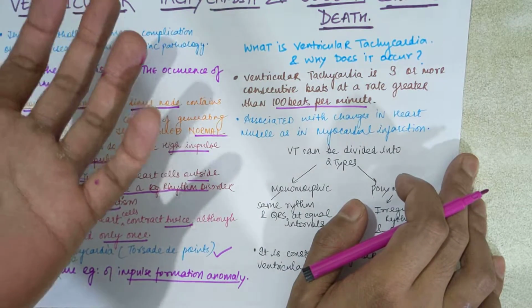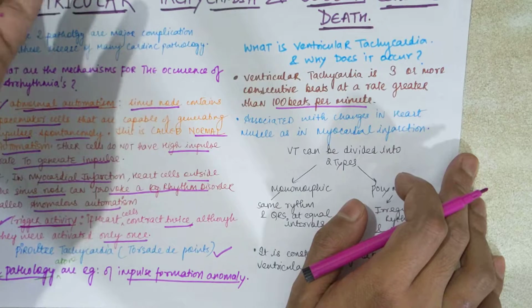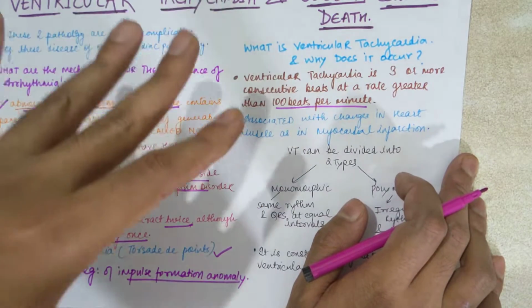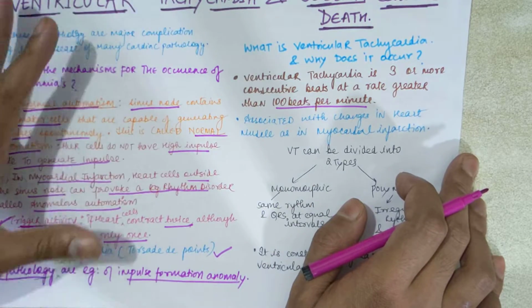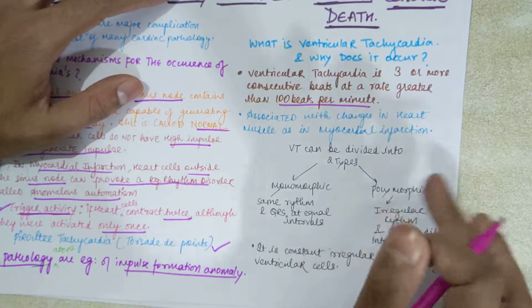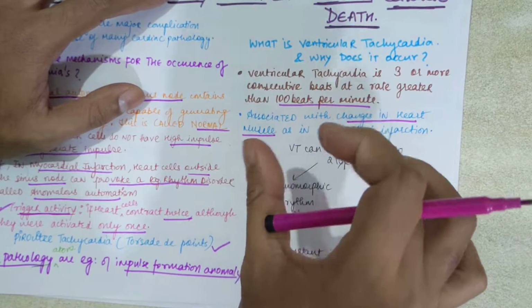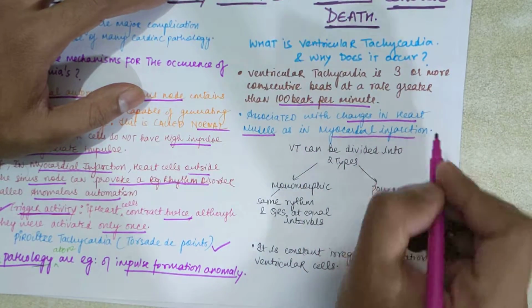Normally, if the rate is above 100, you can say the patient has sinus tachycardia. But if it occurs 3 or more consecutive times, that condition is called ventricular tachycardia. It is associated with changes in the heart muscle, like in myocardial infarction.